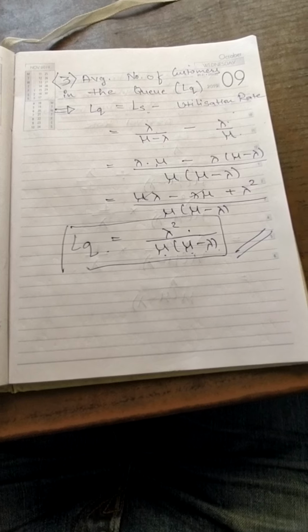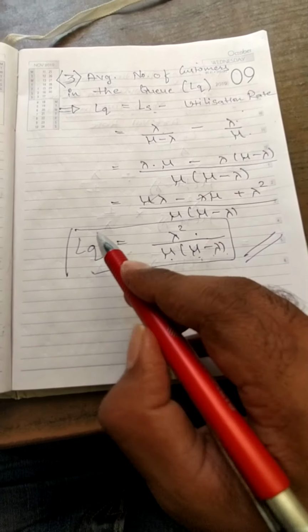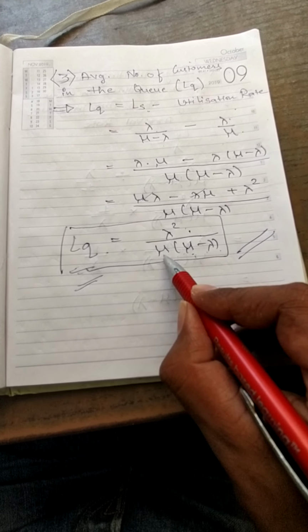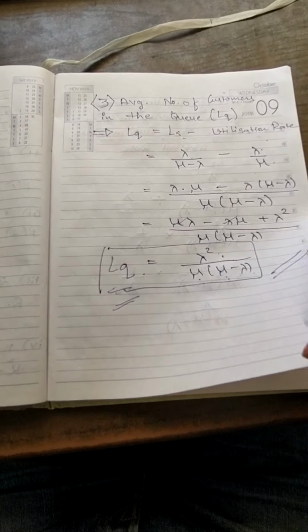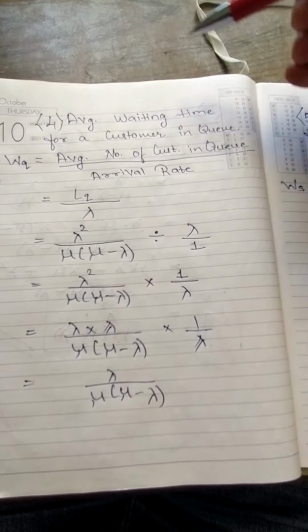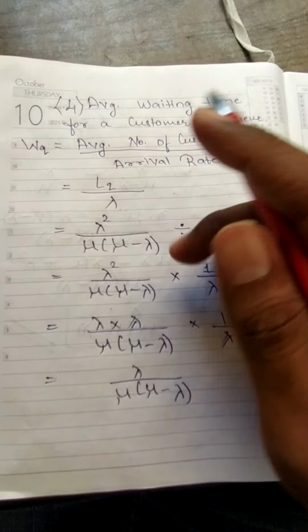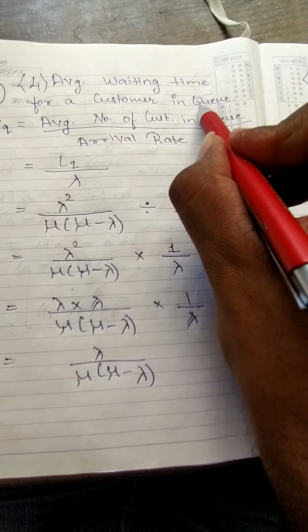So when a question comes in paper that calculate the customer standing in the queue, then this is the formula which you have to use: lambda square upon mu bracket mu minus lambda, right? Now the fourth question can be average waiting time for a customer in the queue. That is, what is the average waiting time that a customer has to spend in queue, right?